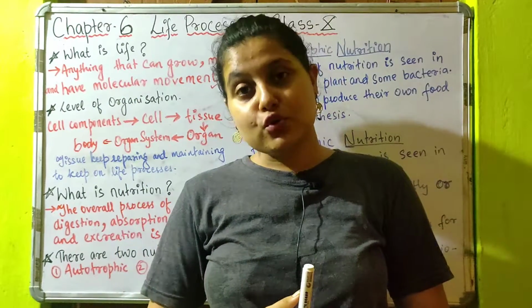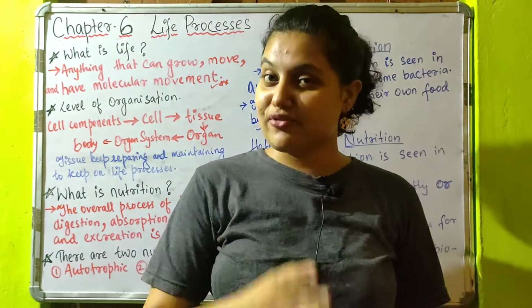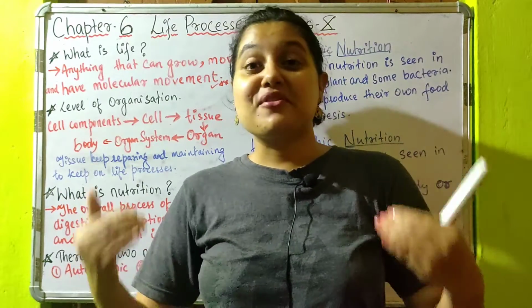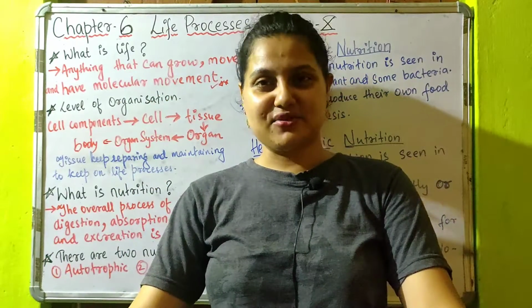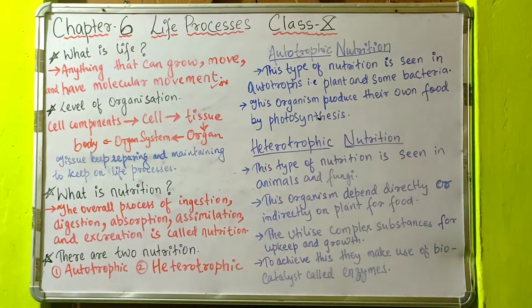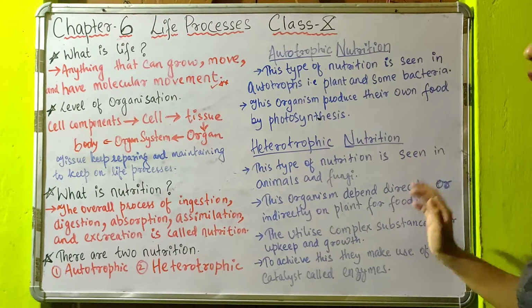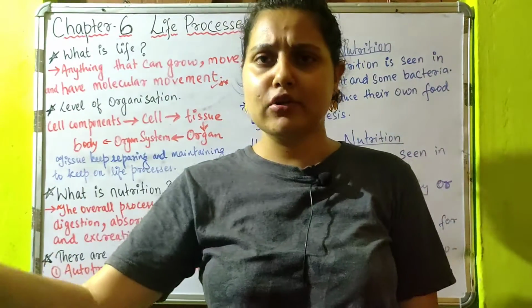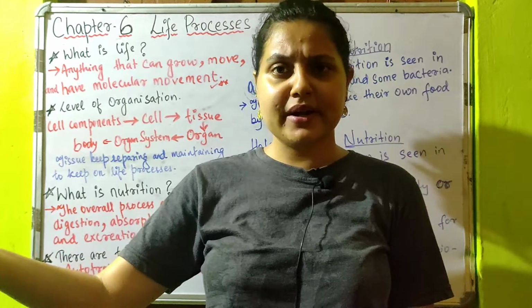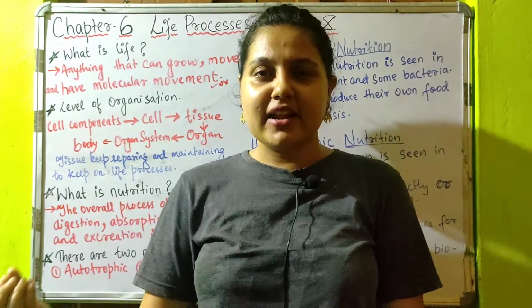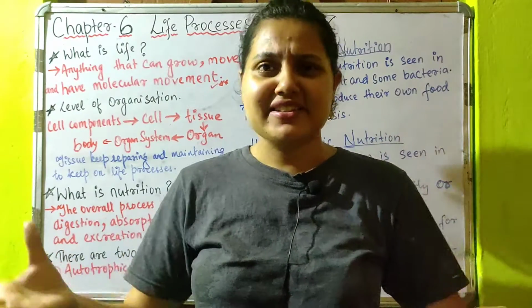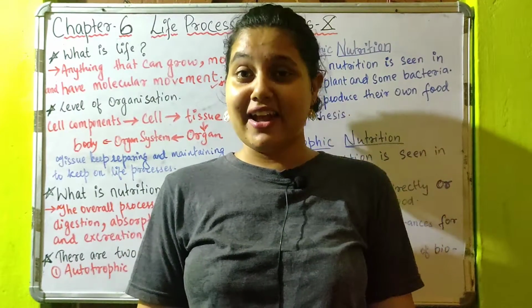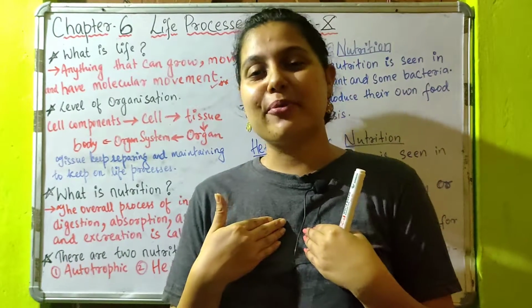The autotrophs are those organisms which perform autotrophic nutrition because they have chlorophyll, because of which they can perform photosynthesis. This is known by all, right? Heterotrophic nutrition is seen in animals and fungi. These organisms depend directly or indirectly on plants for food. If I cannot produce food, then whom will I depend on? I'll be depending on plants and plant products. We eat everything related to plants, rice, roti, vegetables, everything, isn't it? We depend on plants for food, which means we are also performing heterotrophic nutrition.